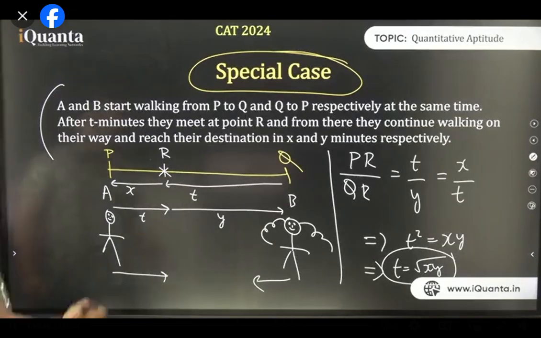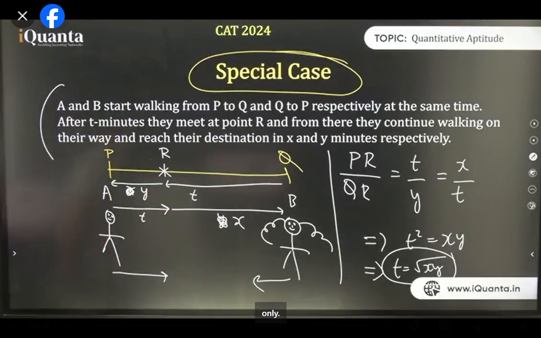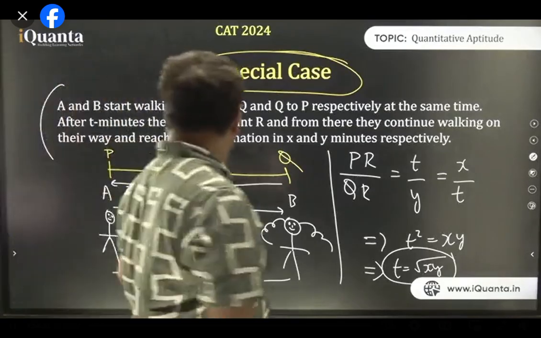The boy takes X. This is Y and this is X. It will be same only. Geometric mean. Kanika, it's self-explanatory. Just look at what I have written and we'll get it. I'm waiting for a few seconds. I just did that. Still, we'll get the same answer. Shall I repeat?